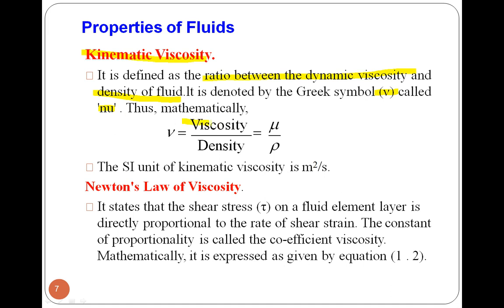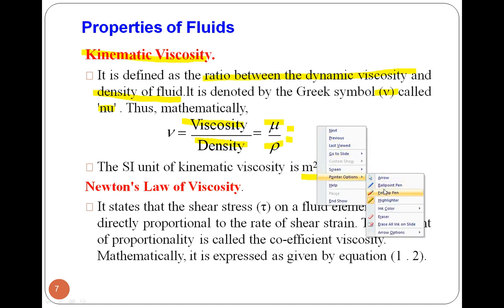Kinematic viscosity is defined as viscosity per unit density, so mu upon rho. If we convert this unit, we will see the SI unit of kinematic viscosity is meter square per second. You can do the unit conversion as homework, but I will give the hint for how this unit conversion is done.